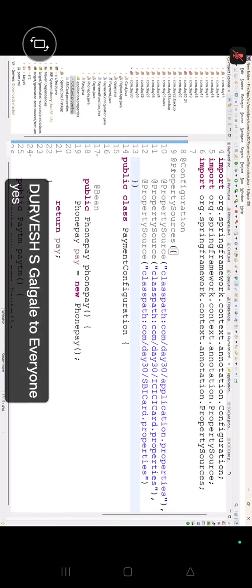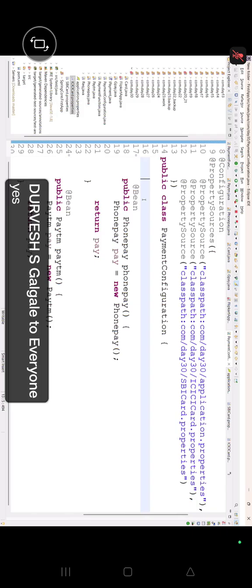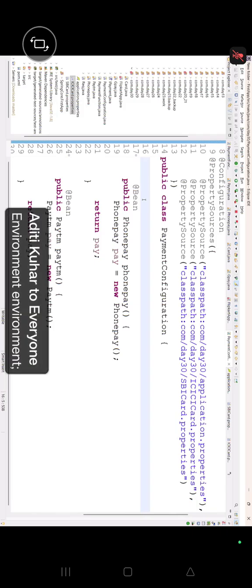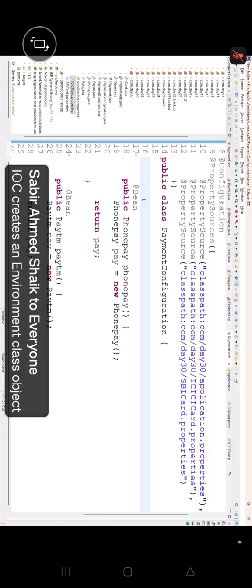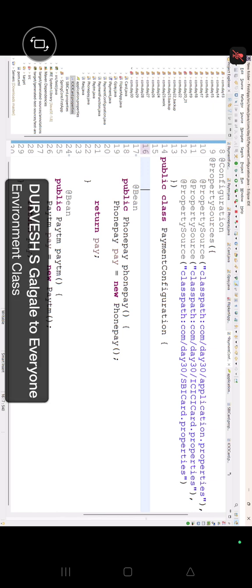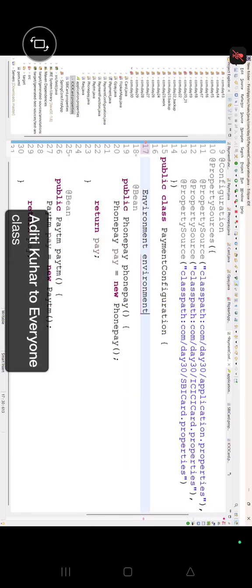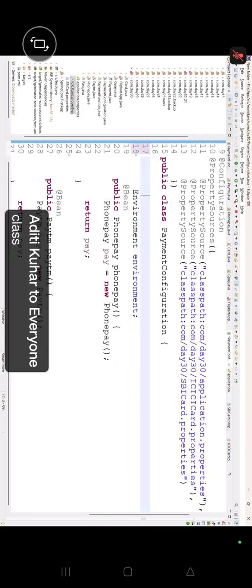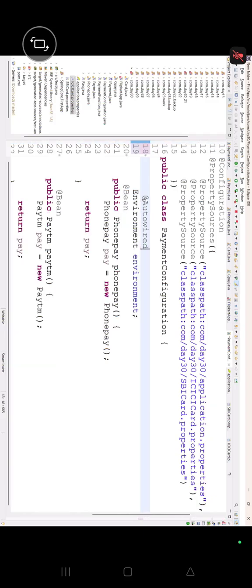Now everybody concentrate here. We are done with all those property sources. Am I clear, guys? Now tell me, when property sources are created internally, where will they be stored? The IOC container will create the Environment. Environment is a class or an object, so I'm writing Environment here, and then @Autowired will be there.